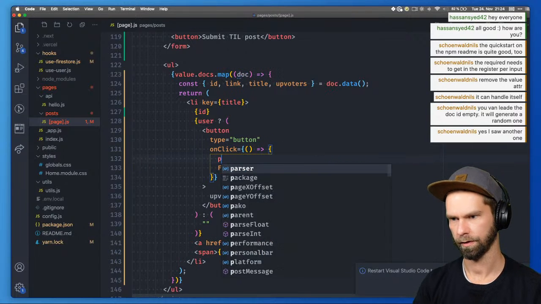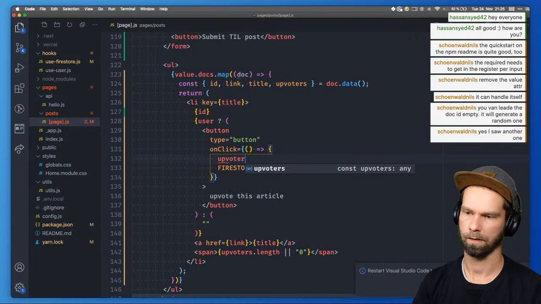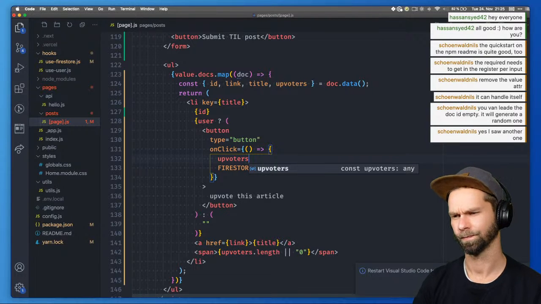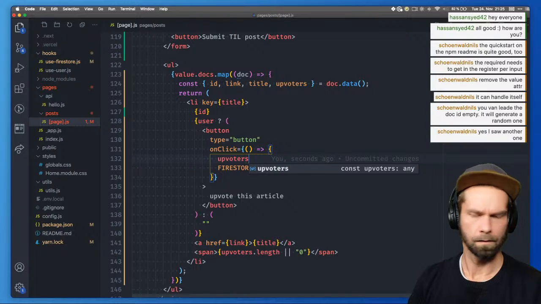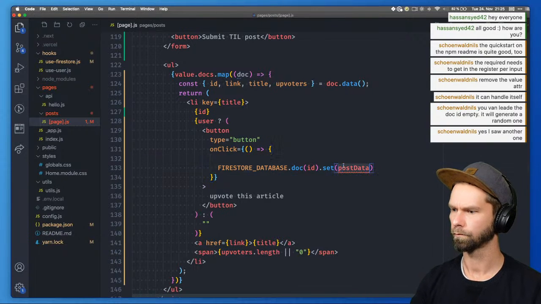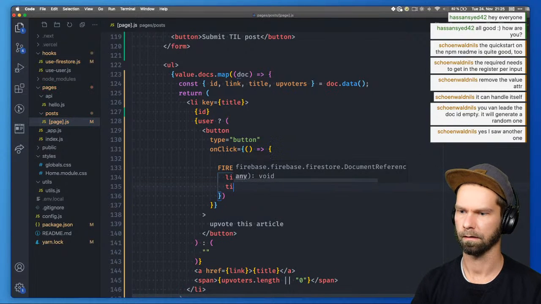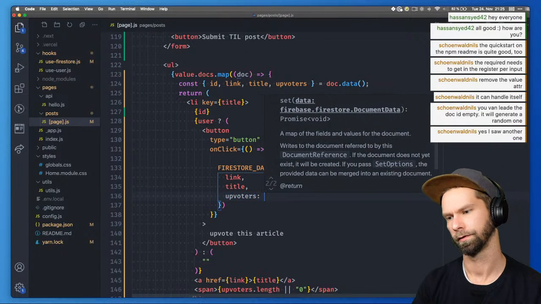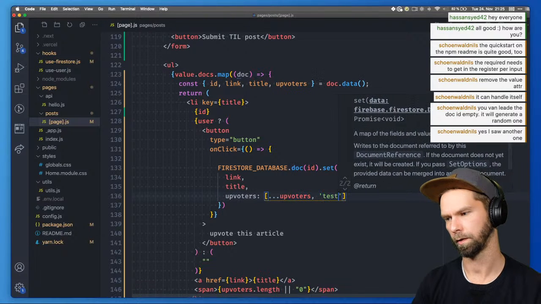do upvoters. Should we? Okay, I'm not sure how to do that right now. Let's just do maybe link, title, and upvoters, and we're gonna spread in upvoters, and we're gonna bring in another one, which is test.